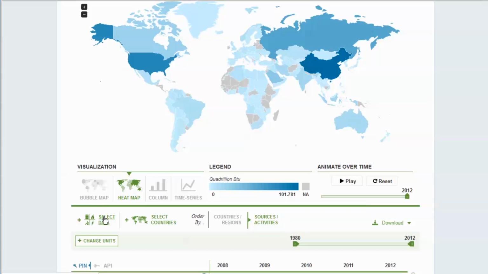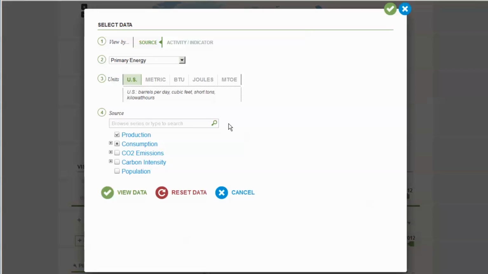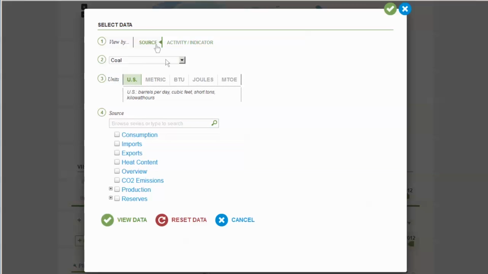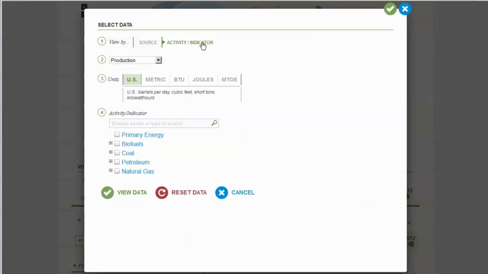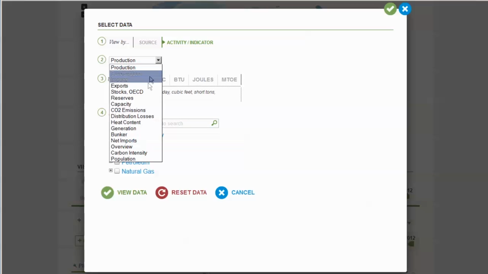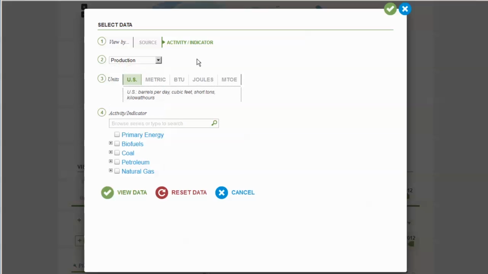If you click Select Data, you'll see we provide a little 4-step wizard for you to select our series. You can start your selection via either a fuel source, such as coal or electricity, or what we call an activity. Activities are such meta-categories as production or consumption. See how the pull-down changes? This is useful if you want to see related production in a set of countries, or if you're more concerned about a fuel source, like natural gas.